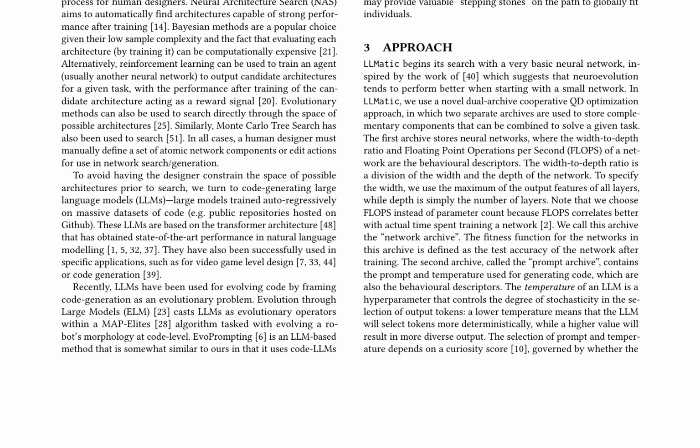The LLMatic approach begins with a basic neural network and utilizes a dual archive cooperative quality diversity optimization. This involves storing neural networks and their corresponding code generation prompts in separate archives. The fitness function for networks is based on test accuracy, while the prompt archive uses a curiosity score to select prompts and temperatures. By combining the strengths of LLMs and quality diversity search, LLMatic provides a more effective and efficient approach to NAS, enabling the generation of diverse and competitive neural networks with minimal evaluations.